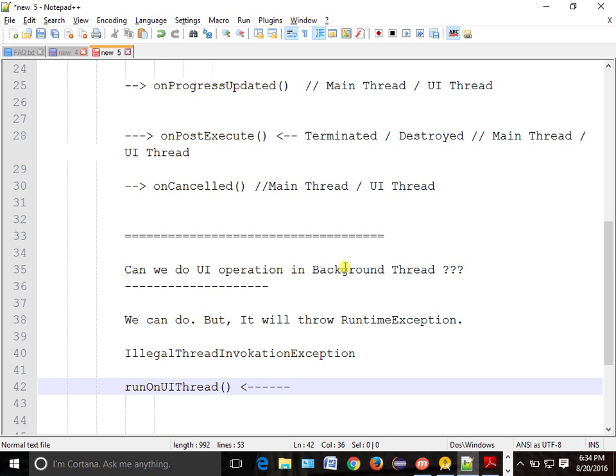Normally you cannot do it, but if it is very important for you to do that, then the method we write is runOnUiThread. So we can do this, but it will not be done in the background thread, it will be done in your main thread only. From the background thread we can call runOnUiThread, and ultimately the task will be done in your main thread. So this cannot be done in your background thread, but there will be some scenarios where you want to do that, then you have to write this method.